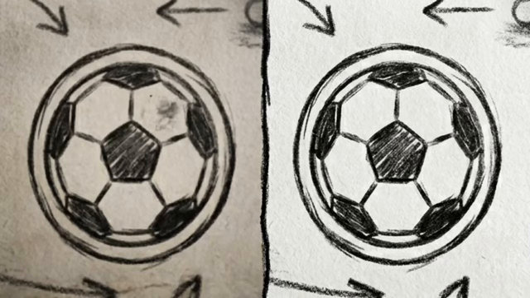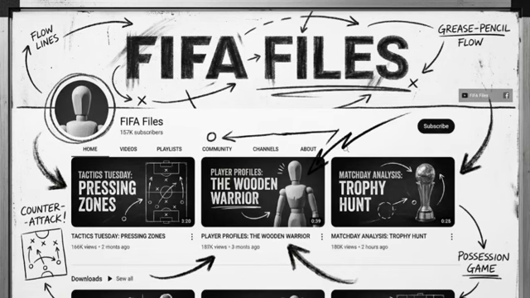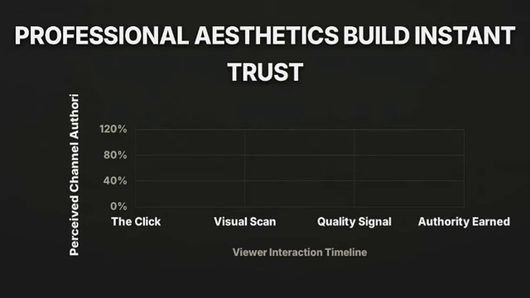A blurry profile picture looks amateurish on larger screens. Setting up this clean, cohesive branding right away separates your channel from low-effort spam. It signals to viewers that you run a professional page, earning their trust from the very first click.